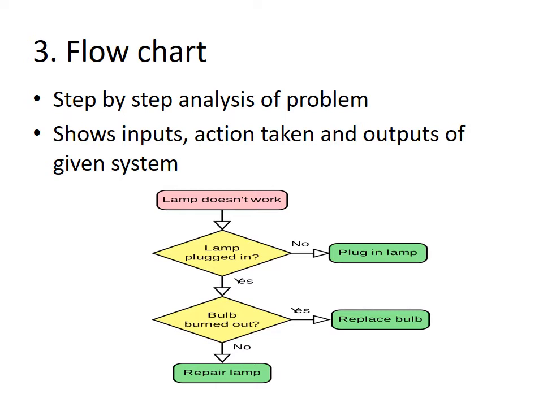Now in this example, the problem is that the lamp is not working. So the decision taken is to check whether the electricity supply is provided or not. Second, check the bulb fuse. If the bulb fuse is burnt, then the final output is to repair the lamp. That is, we can change the bulb.